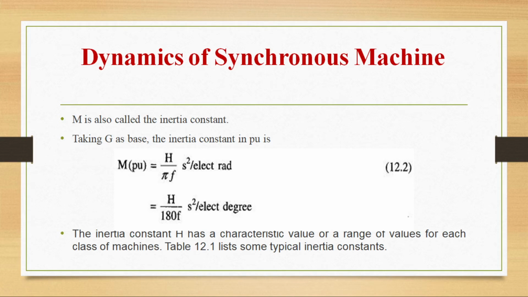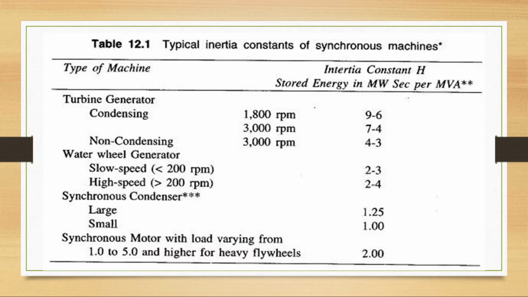M is called the inertia constant. Now taking G as base, inertia constant in per unit, M per unit is equal to H by pi f in electrical radians, and H by 180 f in degrees. Inertia constant H has a characteristic value or a range of values for each class of machines. So typical values we have seen here. For turbine generator condensing 1800 rpm, inertia constant is 9 to 6. 3000 rpm, 7 to 4. For non-condensing at 3000 rpm speed, inertia constant will be 4 to 3.